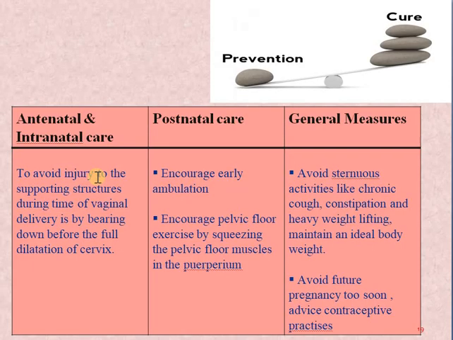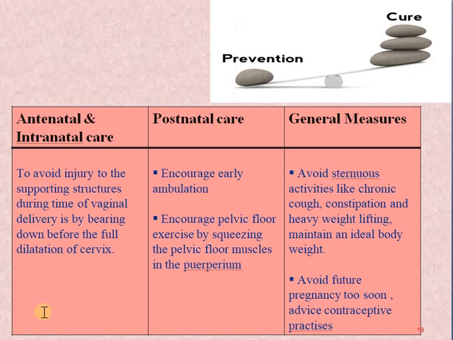Then next is the preventive measures, how we can prevent this prolapse from happening. As we know, this is very common in parous women. So why does it happen? Because of some or any kind of mismanagement during the pregnancy period.